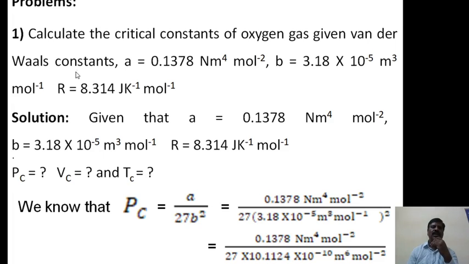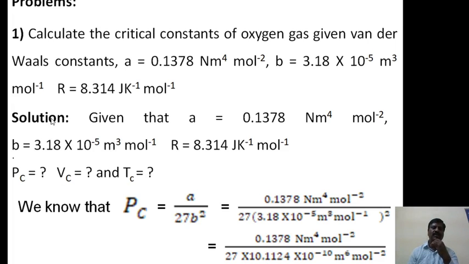First problem: calculate the critical constants of oxygen gas given the van der Waals constants A is equal to 0.1378 Newton meter to the power of 4 per mole square, B is equal to 3.18 into 10 raised to minus 5 cubic meter per mole, and R is equal to 8.314 joules per Kelvin per mole. From that you have to calculate the critical constants of oxygen gas, that is Tc, Vc and Pc.